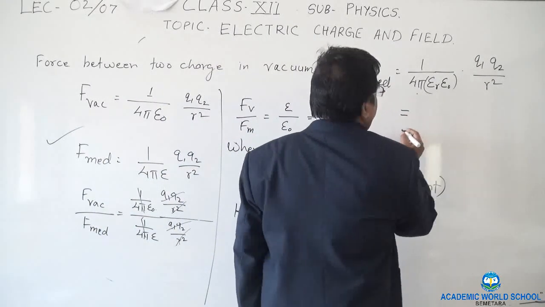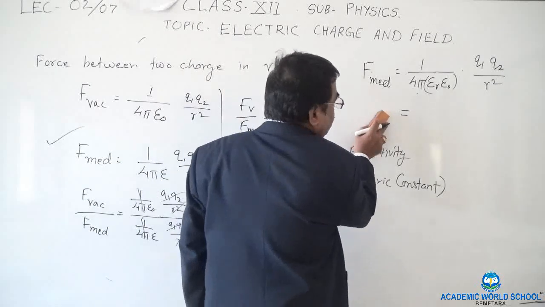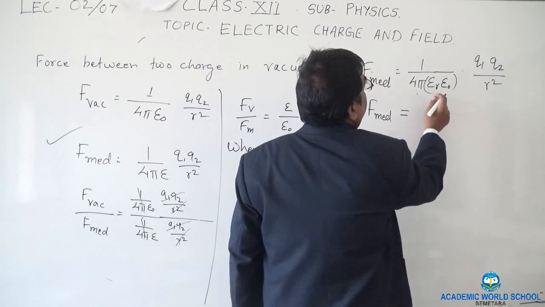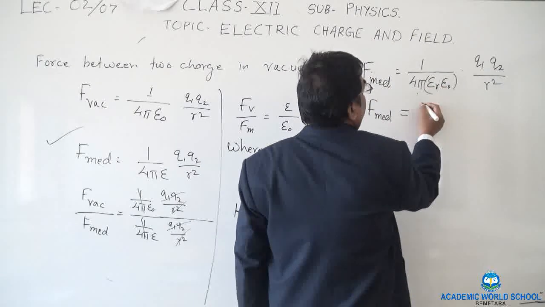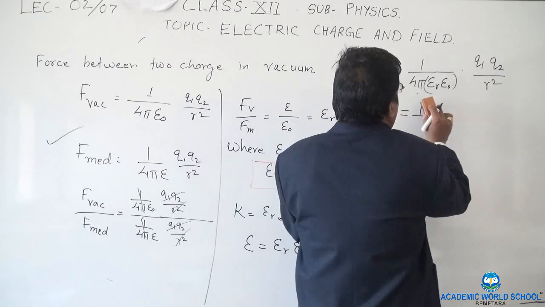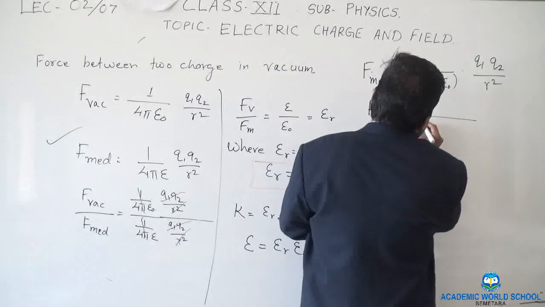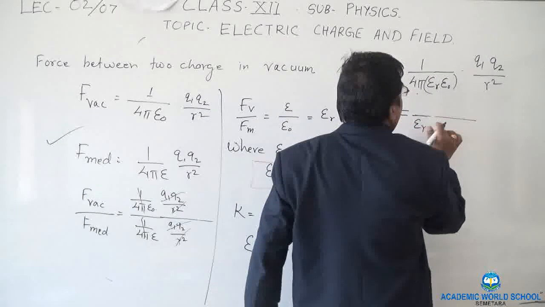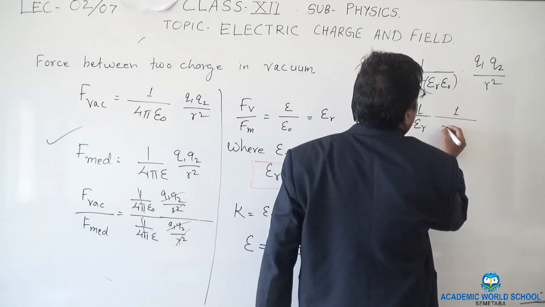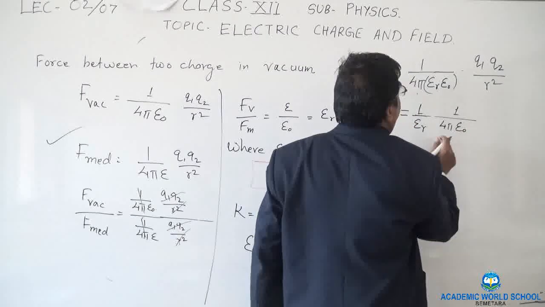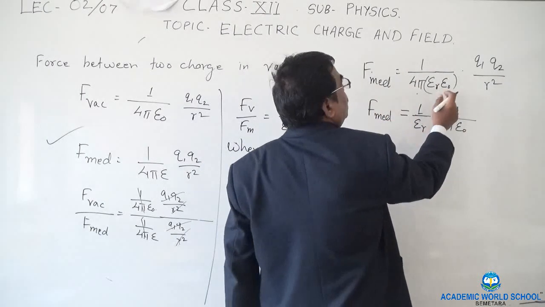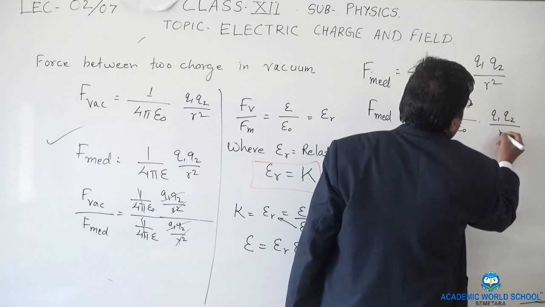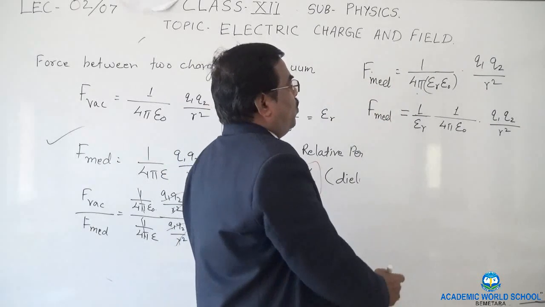So F medium is equal to, let us take epsilon R out, 1 upon epsilon R times 1 upon 4 pi epsilon naught q1 q2 upon r square. I have separated it. Epsilon R is taken out. What is this much quantity?